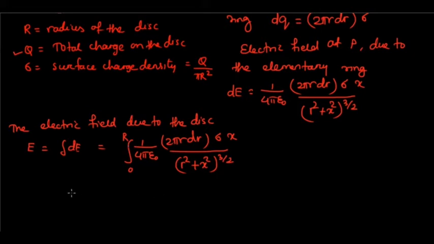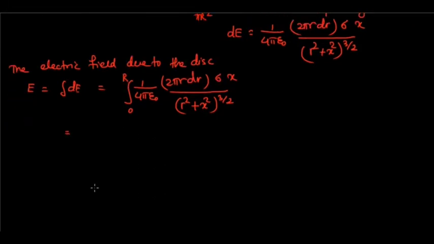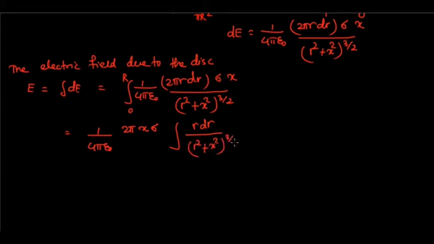Now look at all the terms, and I will take the constant terms outside. So 1 by 4 pi epsilon naught is the constant term, then 2 pi is constant, x is constant, sigma is constant, so take them outside. So inside the integration you will have r dr divided by (r square plus x square) power 3 by 2, and the limit will be from 0 to capital R. Is that clear?